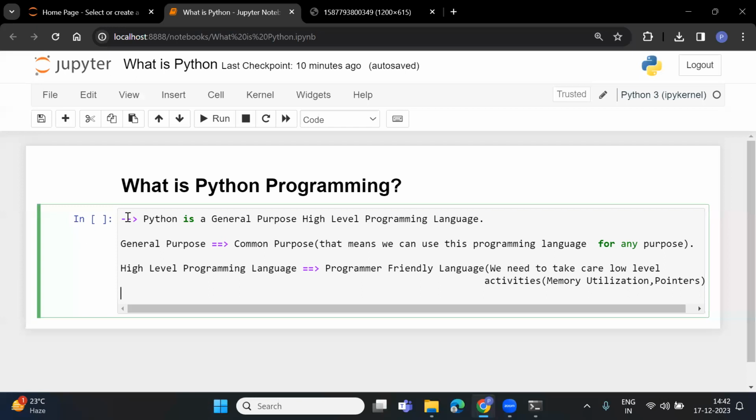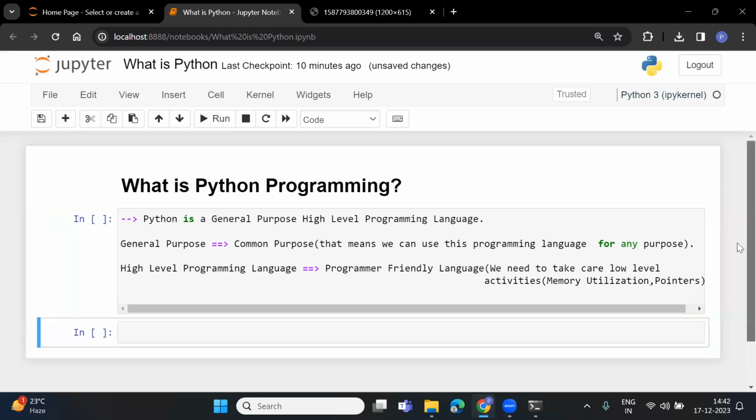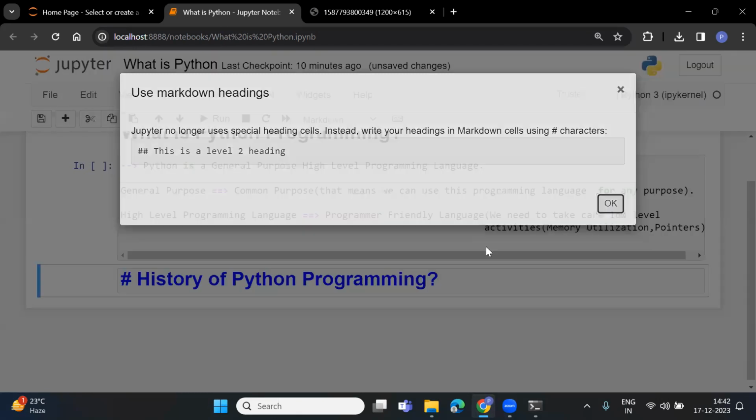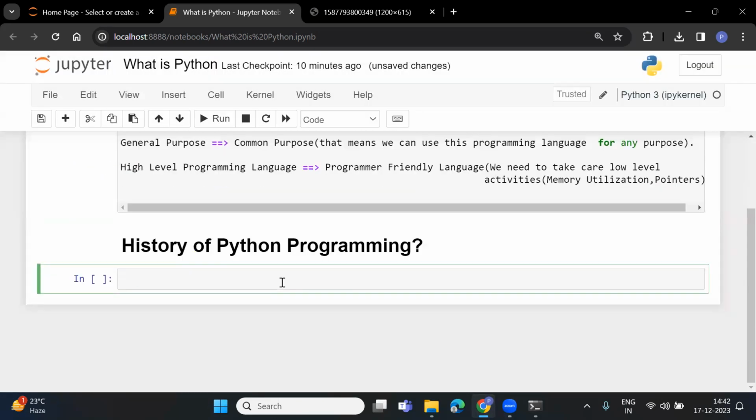Till now we have only discussed what is the meaning of Python. The next topic that we are going to deal with is the history of Python programming. Who implemented Python, when was Python implemented? These small things are also important. So let me deal with the history of Python programming.